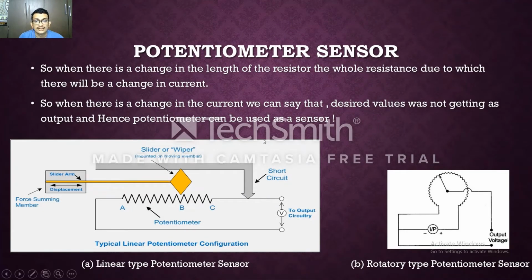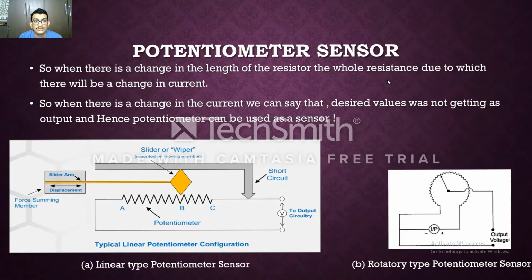So when there is a resistor, the resistance is what causes a change in current. When there is a change in current, we get a changed output value, hence a potentiometer can be used as a sensor.